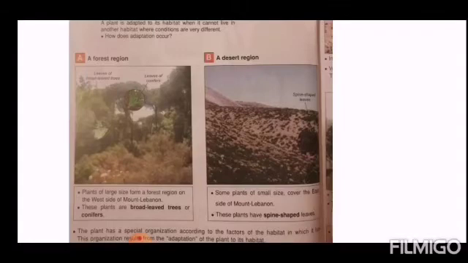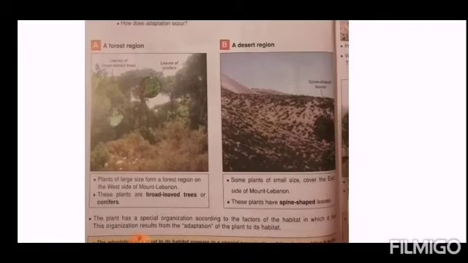Also, I noticed that because in the forest the climate is different from the desert, the plants that live in the forest are different from the plants that live in the desert. Here we notice that in the desert I have few plants, while in the forest I have many plants.